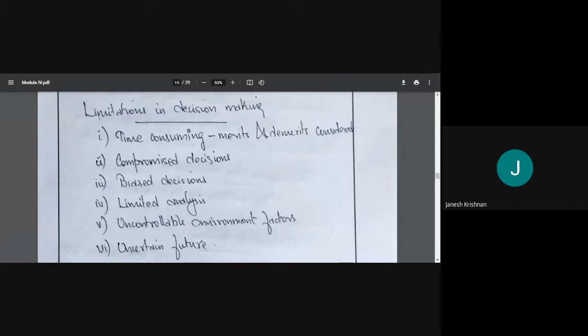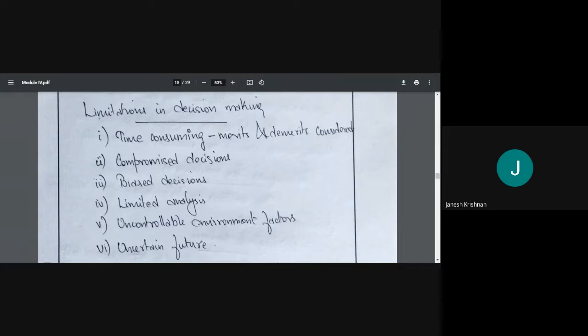Then complexity. A complex decision means many people are involved in the decision making process, and everyone will have their own opinion, right? Every single person will have their own opinion. So we need to consider all the opinions, and sometimes we'll be forced to make some compromises, right? So compromise decisions have to be taken.